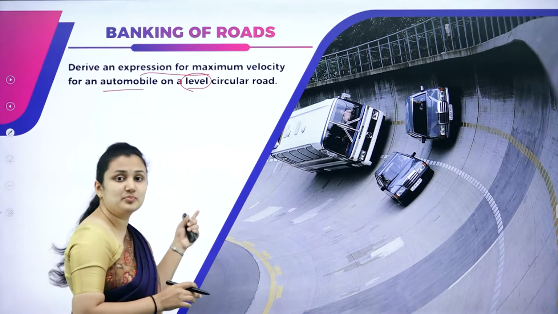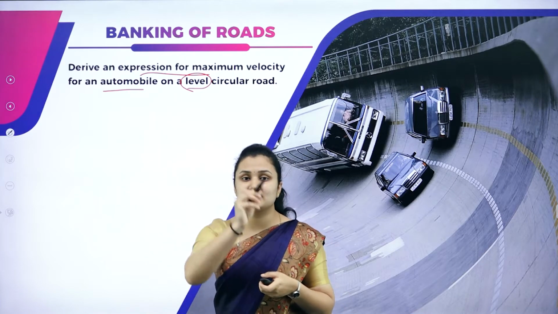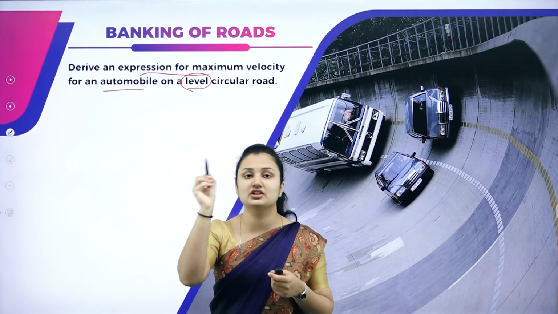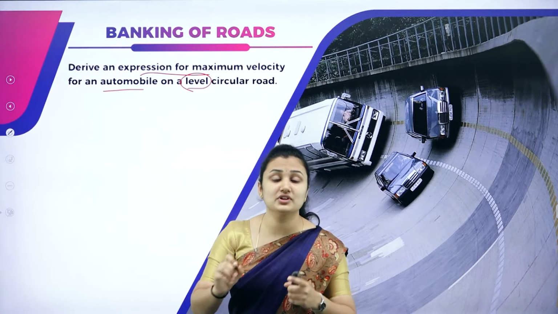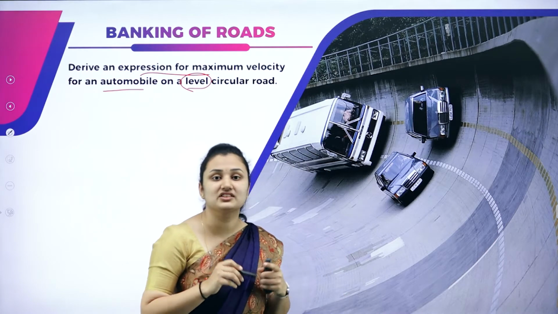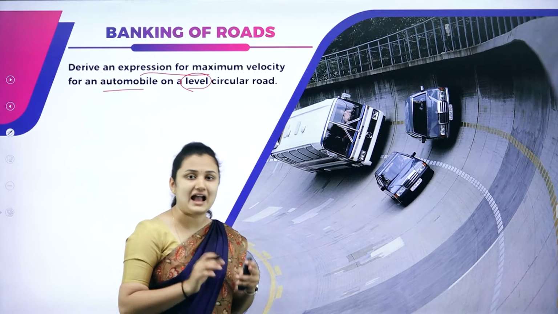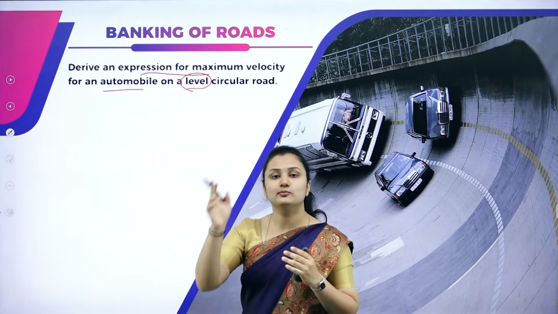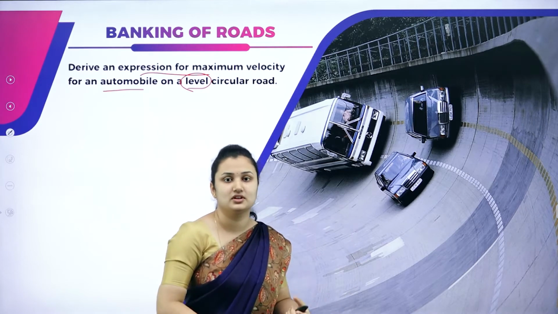Before that, as I've explained in the previous slide, when a body moves in a circular path, a centripetal force is acting on the object. There is a change in the direction of the object at every point. That is due to the centripetal force acting on the object. That means there is a presence of centripetal acceleration. Only if there is a centripetal force can the object move in a circular path. What will give you that necessary centripetal force?